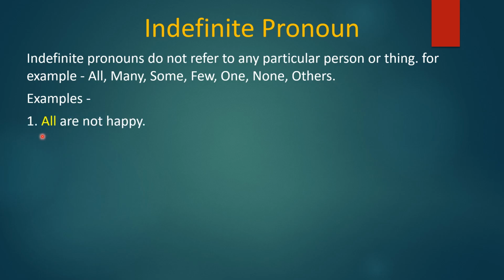Examples: all are not happy. So here all is indefinite pronoun because we didn't mention here that how many people are not happy. हमने यहाँ मेंशन नहीं किया है कि कितने लोग खुश नहीं हैं. So that's why we are using all. Next is many are poor. So many is indefinite pronoun.